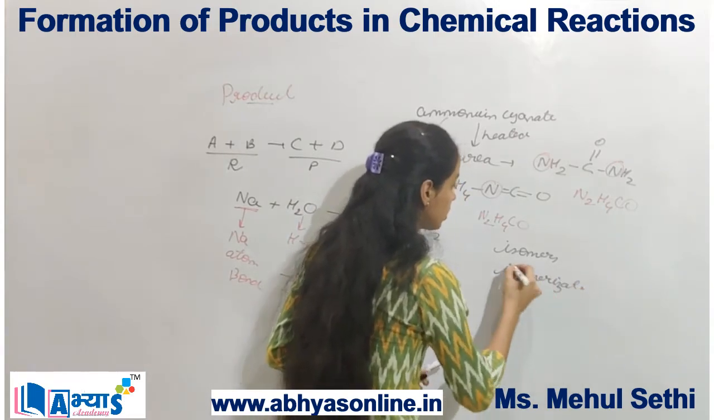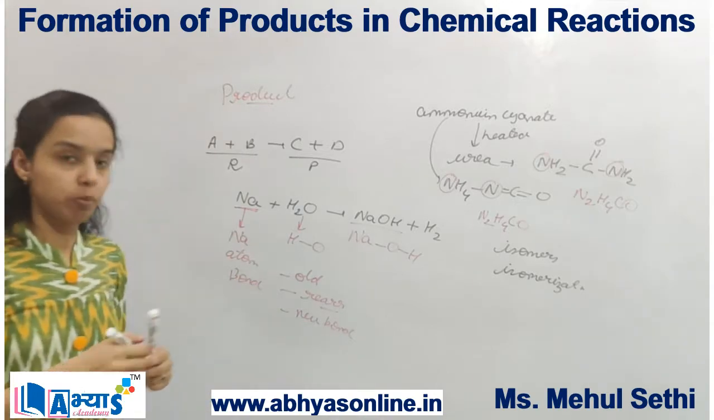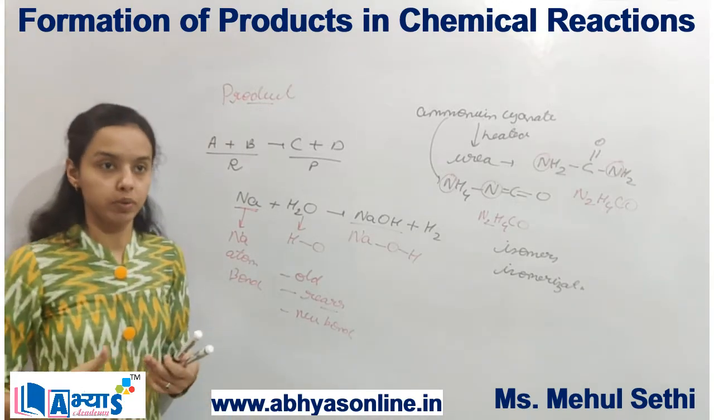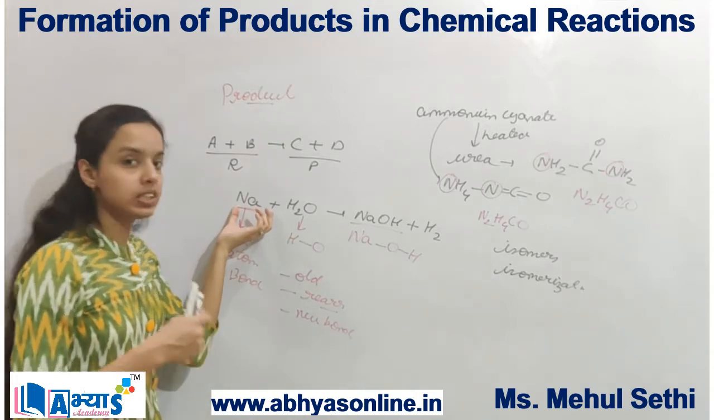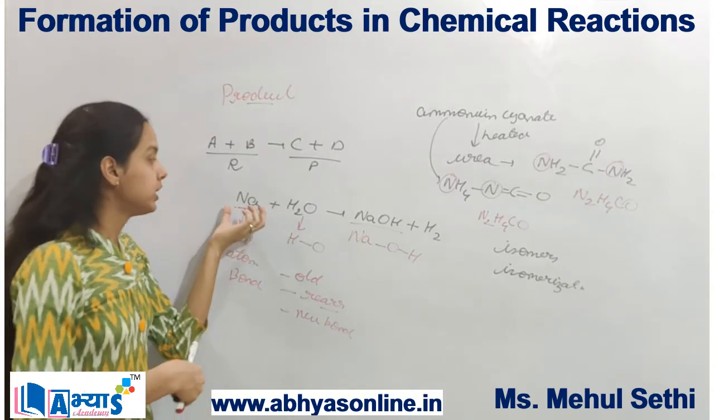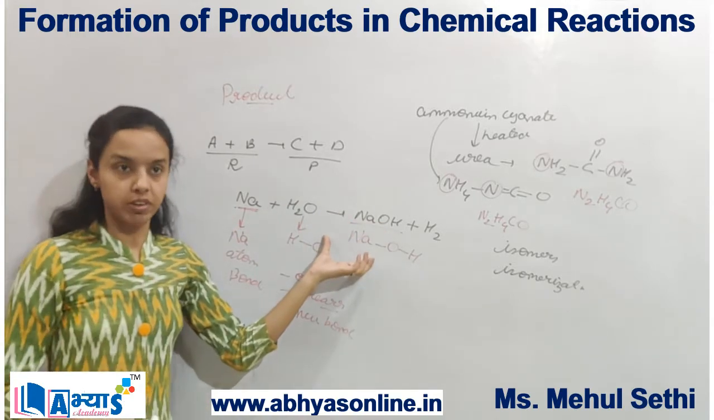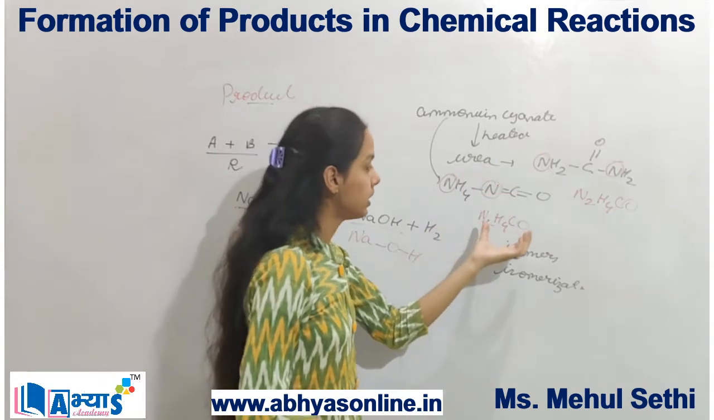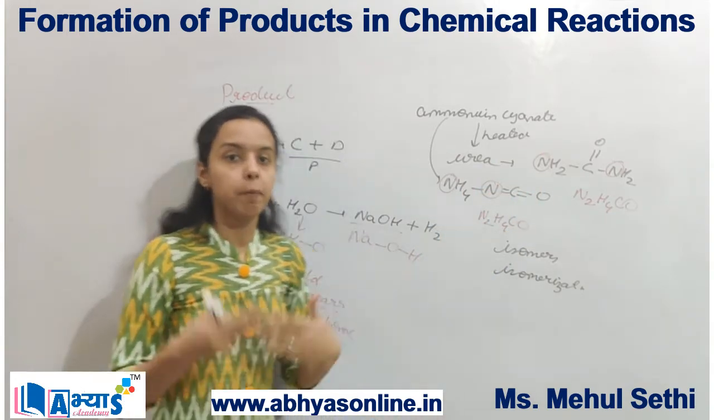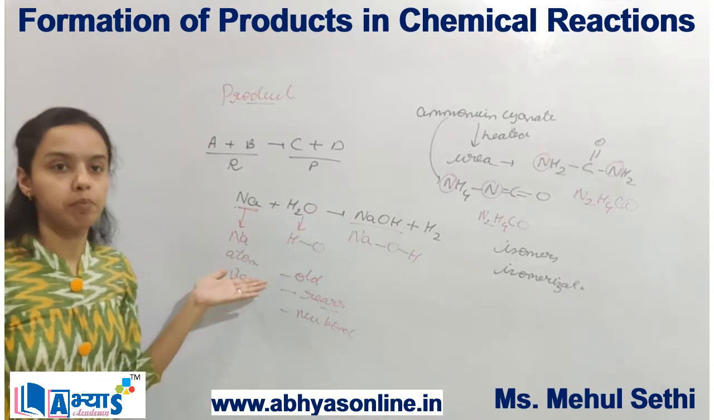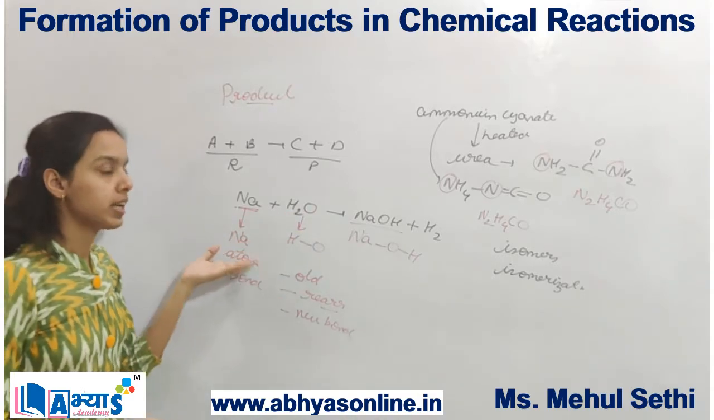So isomerization is also an example of the formation of products, because the old bonds are broken and new bonds are formed. In this case, the original substance that was a reactant is different from the products, and the type of chemical bond is also different. Whereas in this example, the chemical formula remains the same, but the properties and the structure become different. These were the examples of the formation of products in a chemical reaction.